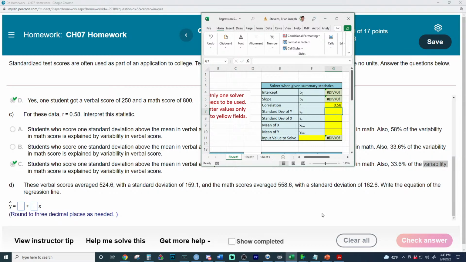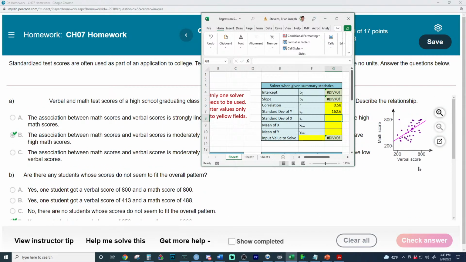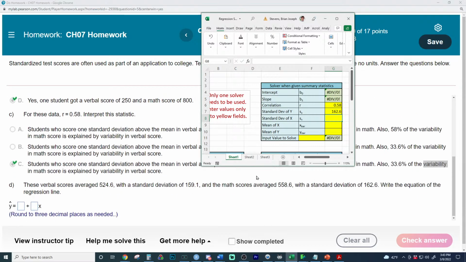Great job right there, Kaya. I think that's the right answer. Oh, wait. Kaya, I think you've grabbed the standard deviation of the X. Don't worry. That's the standard deviation of the X right there, and maybe that's why a lot of people do that. This is the standard deviation of the Y, and the Y is math right here. So we need to grab 162.6. Maybe that's why a lot of people put in that number, because the first number for standard deviation is this, but that's the standard deviation of the X, because remember, verbal is on the x-axis. So verbal is the X variable right here. So that's going to be the standard deviation of the X variable. And maybe that explains why there's a mix-up.